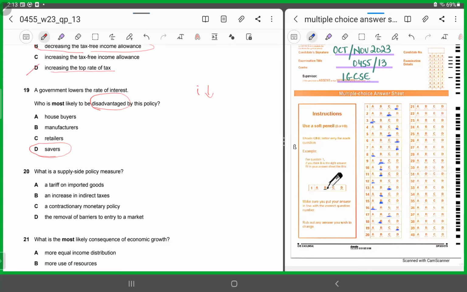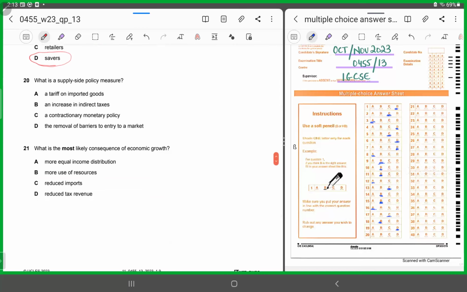All right, let's look at number 20. Number 20 says, what is a supply side measure? Now we all know supply side policy measures are those which aim to increase the aggregate supply, which aim to boost aggregate supply. Now, A says a tariff on imported goods, B says an increase in indirect taxes, C says a contractionary monetary policy, and D says the removal of barriers to entry to a market.